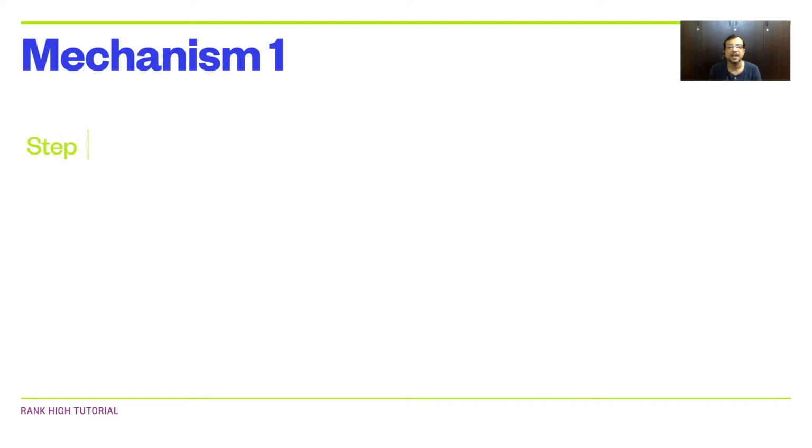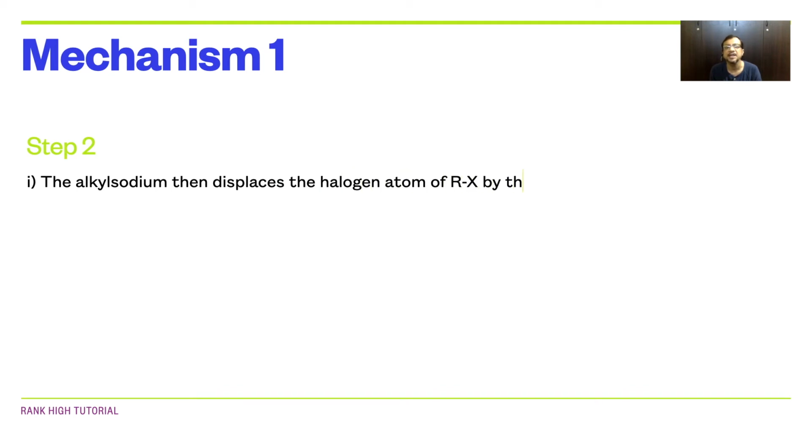Now comes step 2 of mechanism 1. Step 2 generally follows two pathways, the main reaction and the side reaction. In the main reaction, the alkyl sodium displaces the halogen atom of RX by the SN2 pathway. What is SN2? The full form is substitution nucleophilic bimolecular.